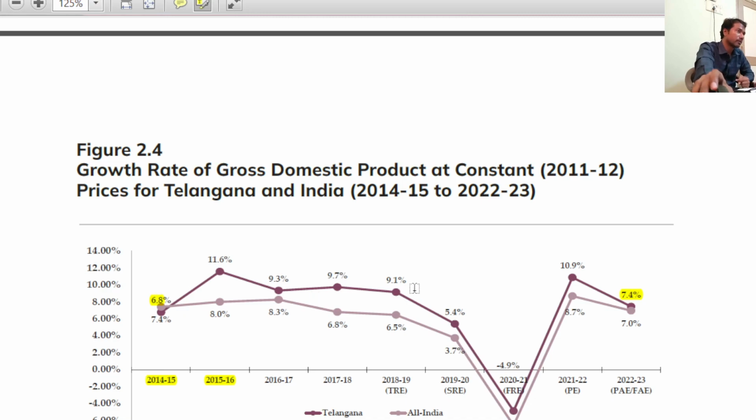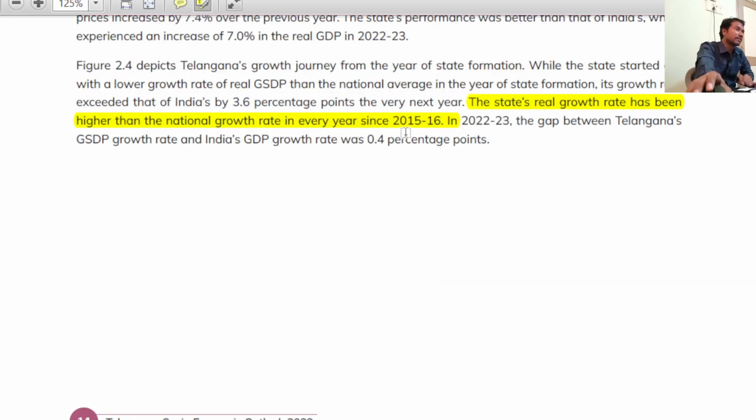There's an exception. Remember, sir, if in this fact, the number 2015-16 is replaced by 2014-15, then the statement is wrong. Question can be, which of the following statements are correct? The statement is: the state real growth rate has been higher than the national growth rate every year since 2014-15.